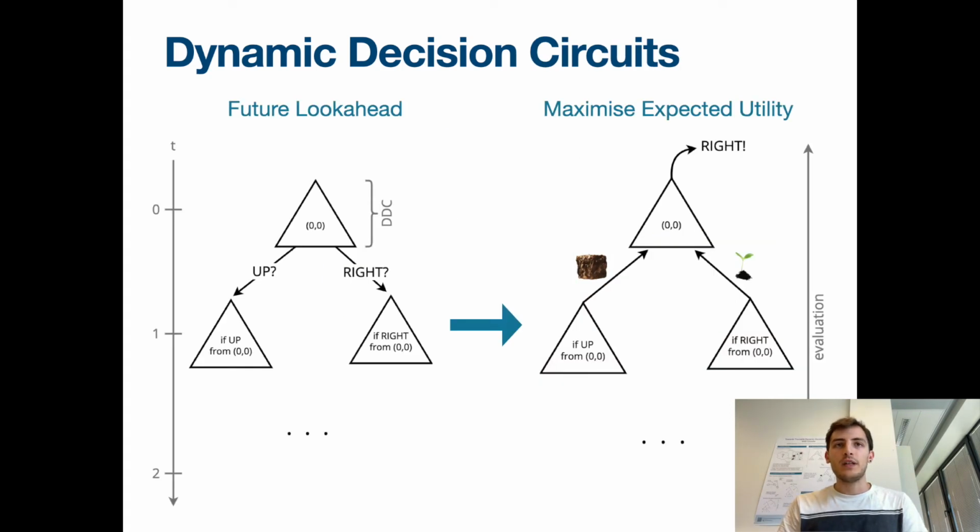We called our new representation dynamic decision circuits. In fact, in literature, there are circuits dealing with either the dynamic or the decision settings, but not both at the same time. And our work aims at filling that gap. So, to do so, we compile the input problem into a circuit representing the transition from one time step to the next one. And we use that circuit over time to perform first a look ahead into the future to label the circuit, and then evaluate it bottom-up, performing a maximization operation to actually make decisions.